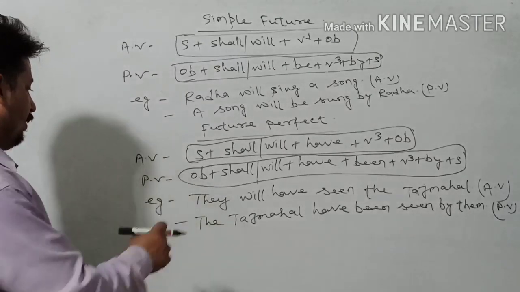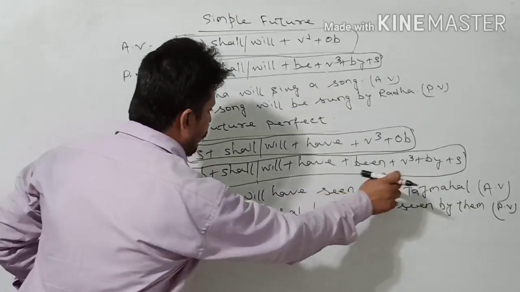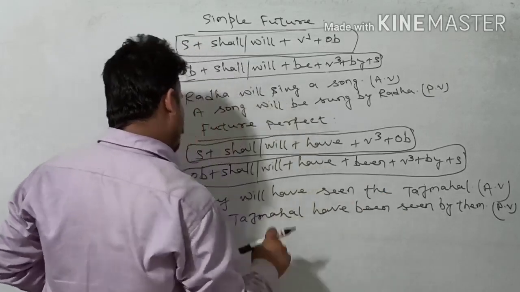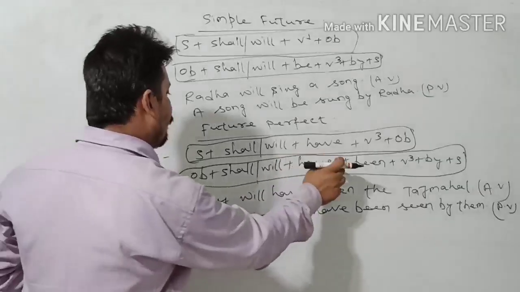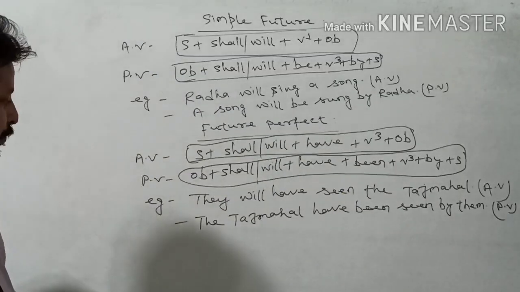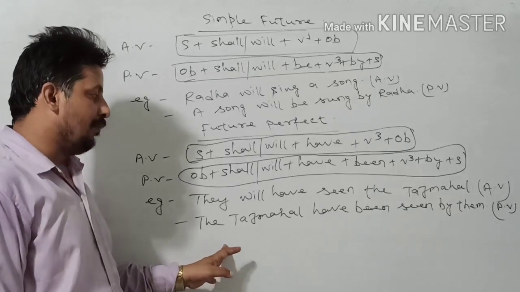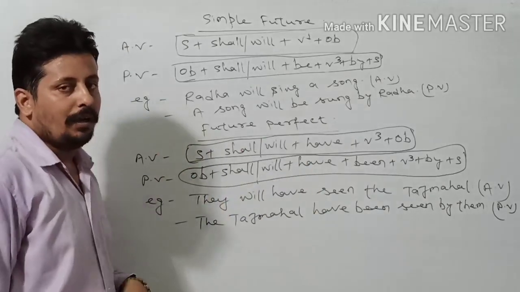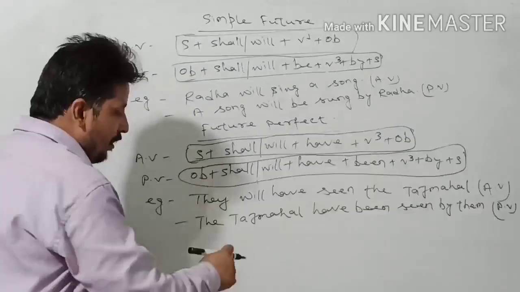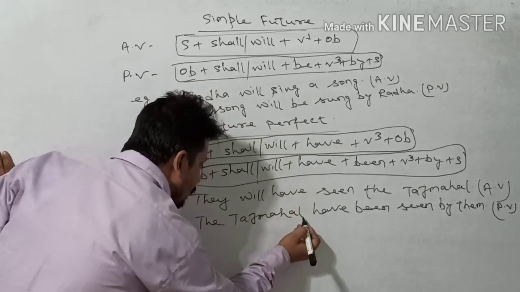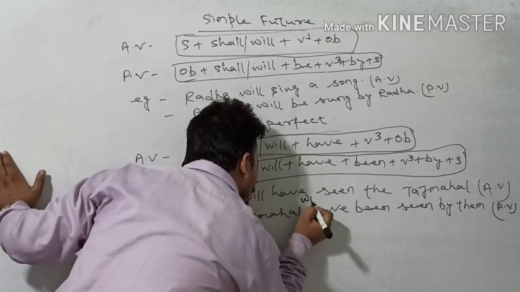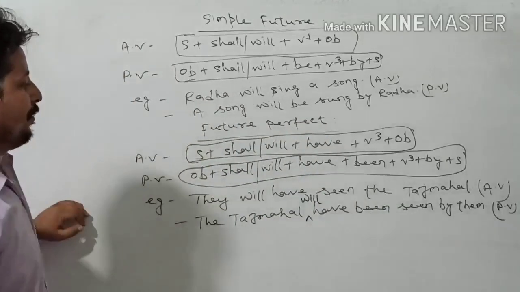For example, they will have seen the Taj Mahal. The Taj Mahal will have been seen by them. Here there is no chance to use has, whether the subject is in singular form, but have is always used in the future tense. Okay, there is a mistake here: the Taj Mahal will have been seen by them.